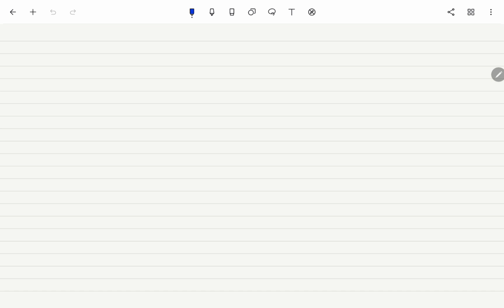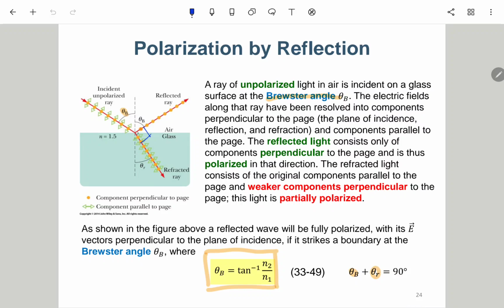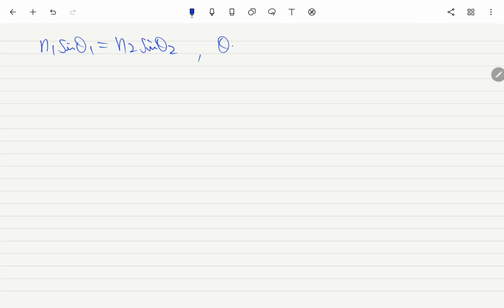Actually we have n1 sine of theta 1 equals n2 sine of theta 2. Oh, this is Snell's law. And then we also have the Brewster angle, theta 1 being theta b, equal to arctangent of n2 over n1.